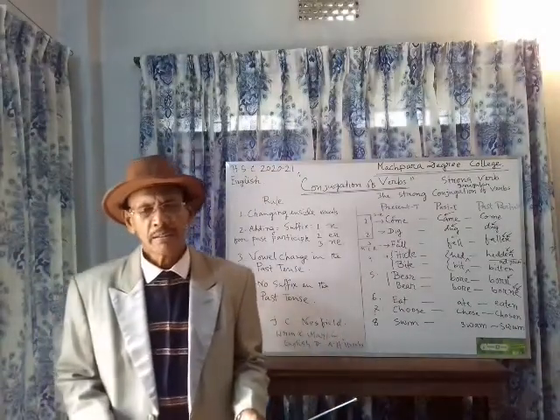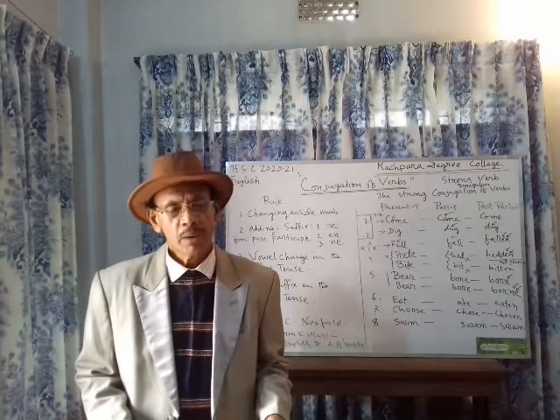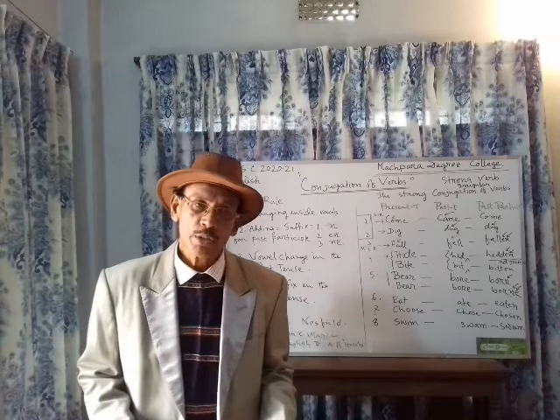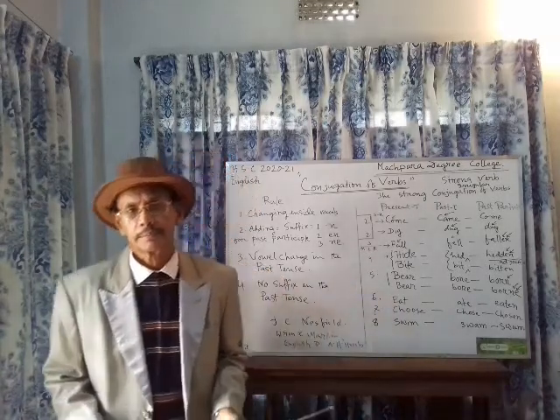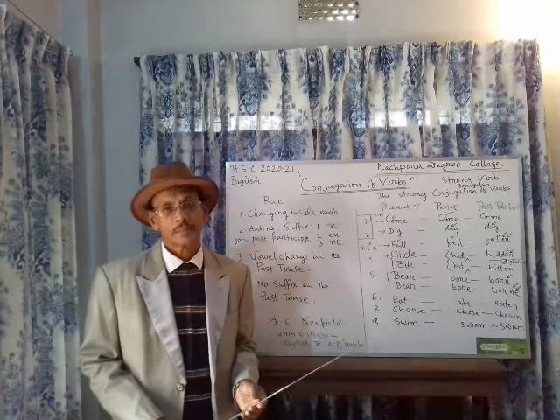I, Mr. B.K. Biswas, gave you information in my last class to take up your English class with reference to conjugation of verbs. What is conjugation of verbs?